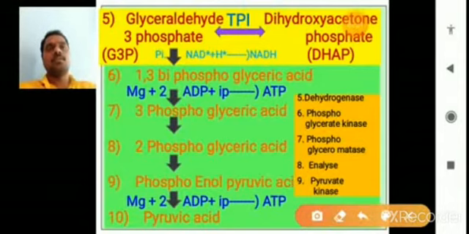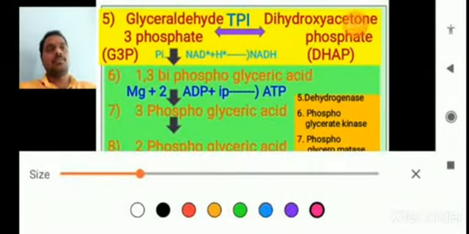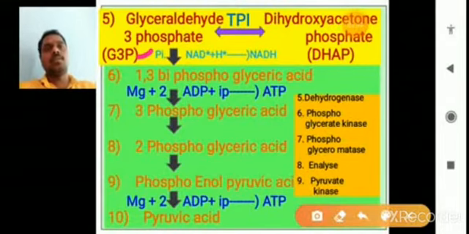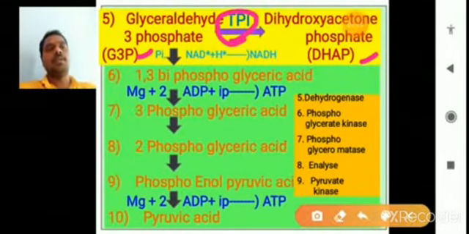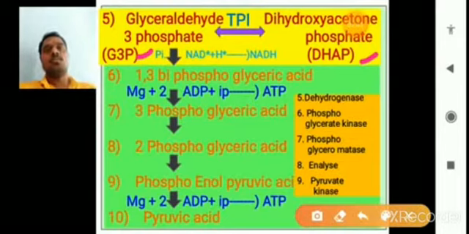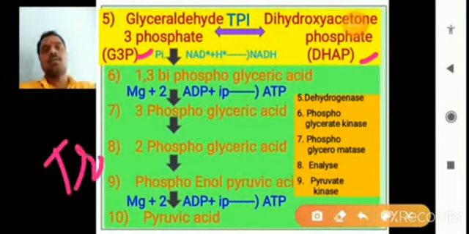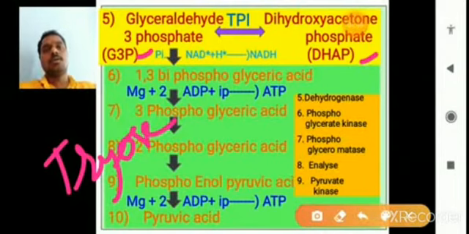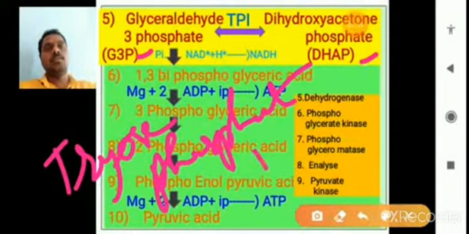The conversion of G3P, glyceraldehyde 3 phosphate, and DHAP, dihydroxyacetone phosphate, depends on one enzyme called TPI, triose phosphate isomerase.